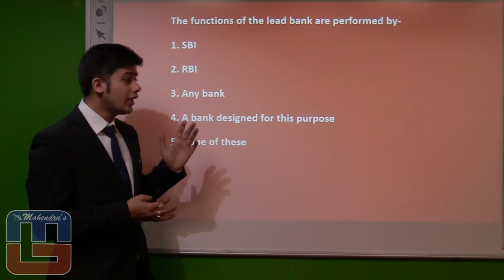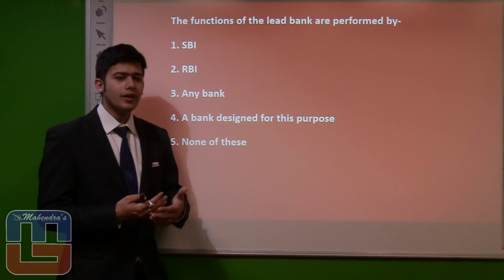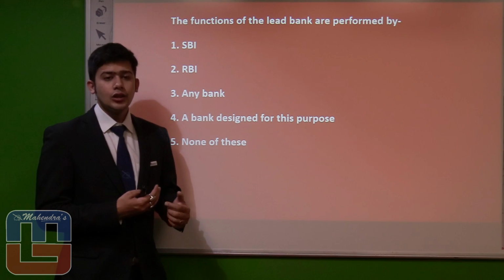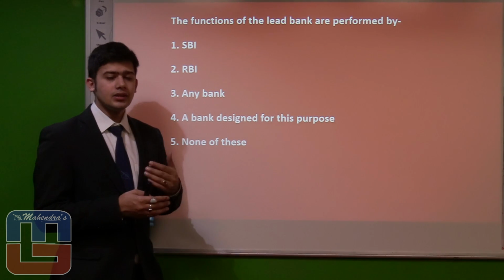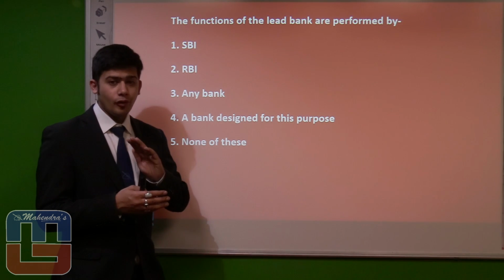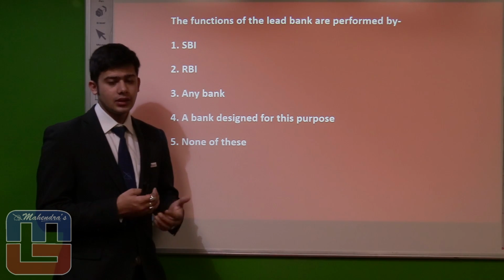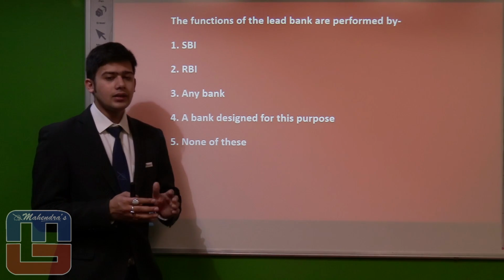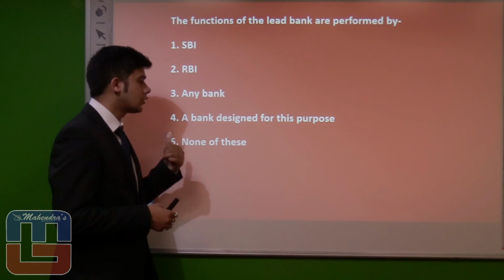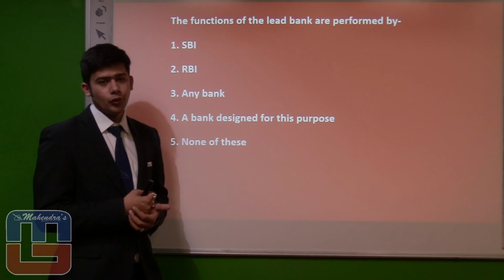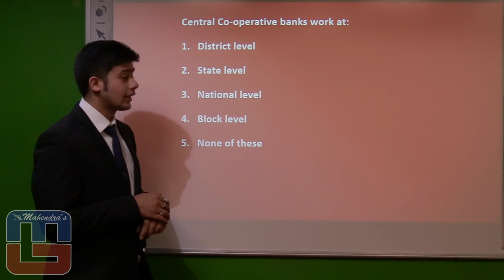And then we have the third option, any bank. Now any bank has various options. It could be a cooperative, it could be a commercial, it could be a foreign bank. So we have to take option 4, a bank designed for this purpose. A bank that is designed for supervising all the government schemes or government activities concerning the banks in a particular district. That would be under option 4. So the answer for this particular question would be option 4, a bank designed for this particular purpose. Let's proceed to the next question.